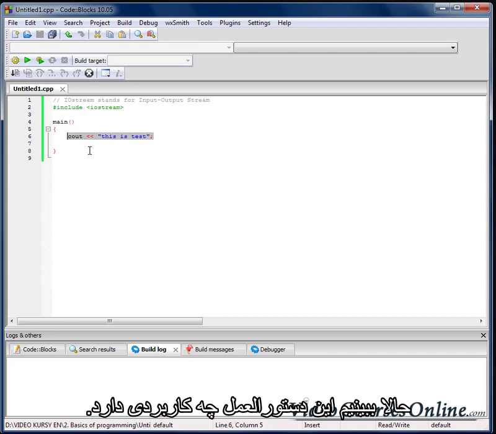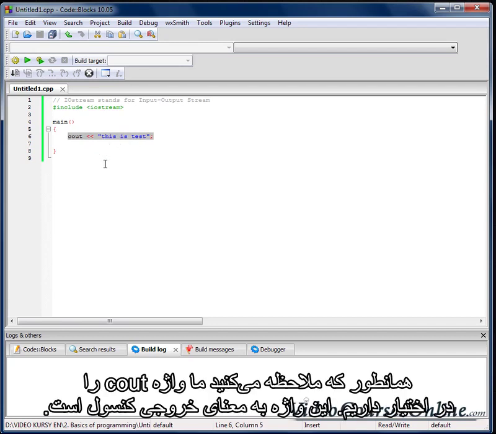Let's figure out what that instruction is doing. As we can see here, we have something like cout. Cout stands for console output.